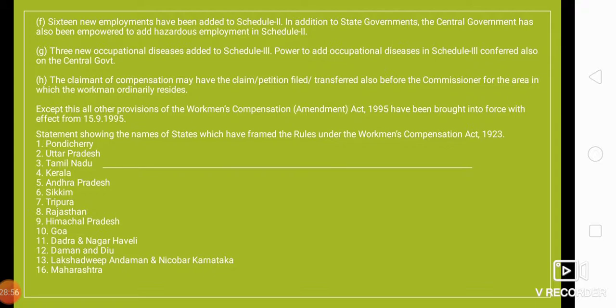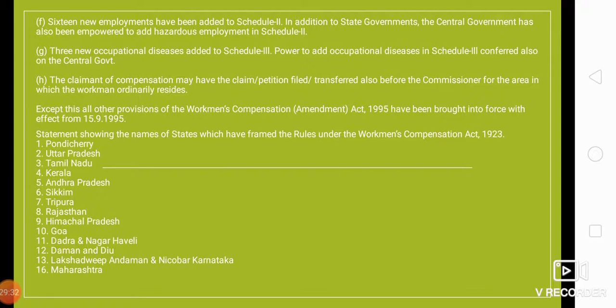16 new employments have been added to Schedule 2 in addition to those by state governments. So 16 new employments have been added. Right? The central government has also been empowered to add hazardous employments in Schedule 2. So even the central government has been empowered, right? This power has been given to the central government to add hazardous employments in Schedule 2, right? New occupational diseases were added to Schedule 3. Power to add occupational diseases in Schedule 3 is conferred also on the central government, right? So even the central government has got the power.